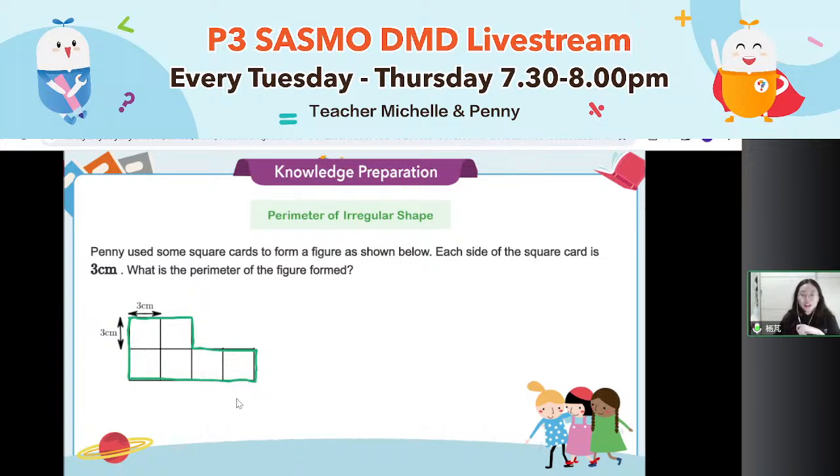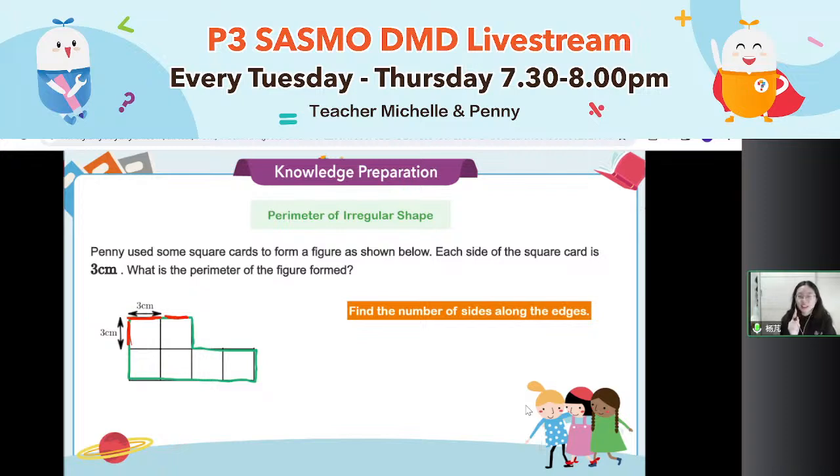Let's see. Actually, in this perimeter, we can find a lot of groups of 3, right? This is 3. Here is another 3. Here is another 3. If I can find out how many sides along the edge, times 3 will be the final answer. But everybody, please tell me, how many sides along the edge now?